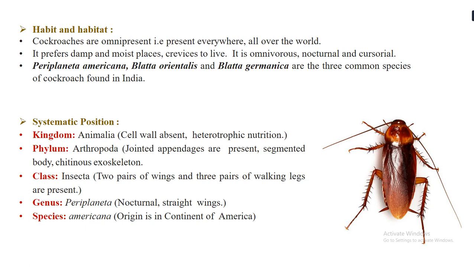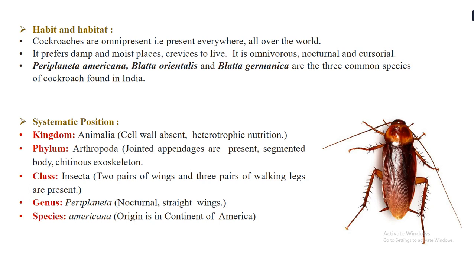Now, let us also study about the systematic position of cockroach. Kingdom is considered as Animalia because the cell walls are absent and they show heterotrophic mode of nutrition. Phylum is Arthropoda because they have jointed appendages, and the body is segmented. That we'll be seeing in the next slide, that the body is divided into segments. Also the exoskeleton is made up of chitin material, so they show chitinous exoskeleton. Because of this, they are considered to be arthropods.